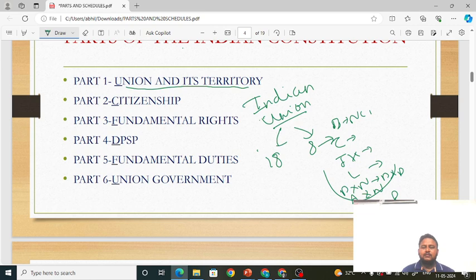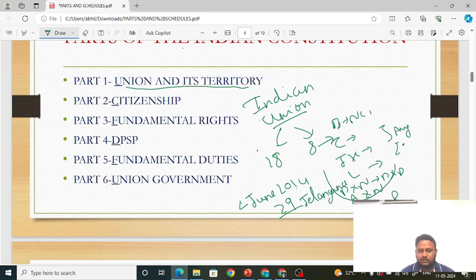See, from 2nd June 2014 we had 29 states, that is, the state of Telangana was formed. But on 5th August 2019, the state of Jammu and Kashmir was changed into the Union Territory of Jammu and Kashmir and Ladakh. So at present we have 28 states and also 8 union territories.